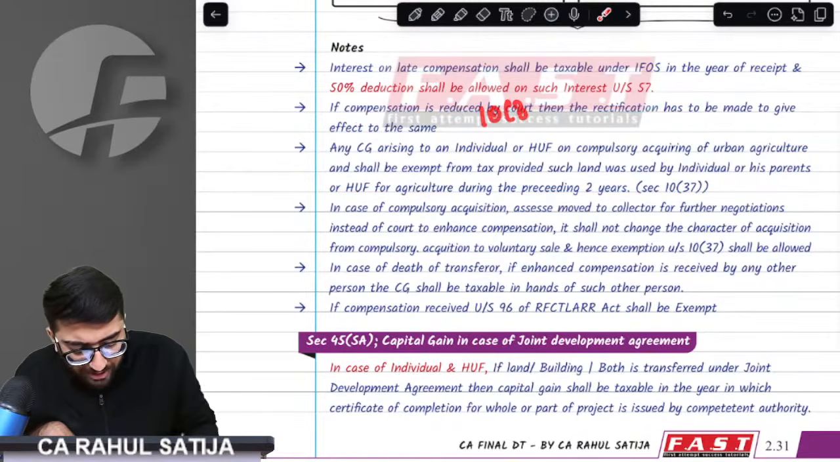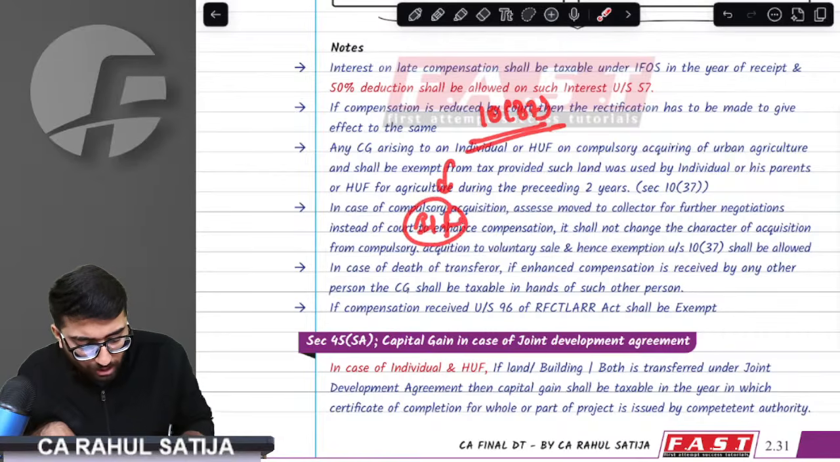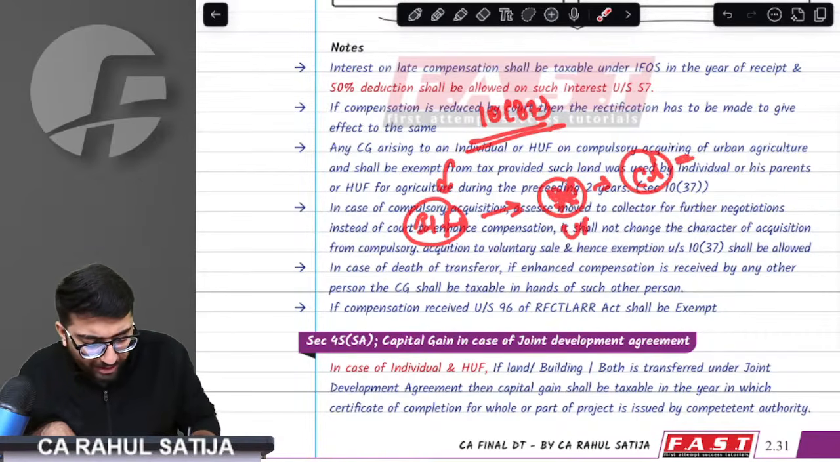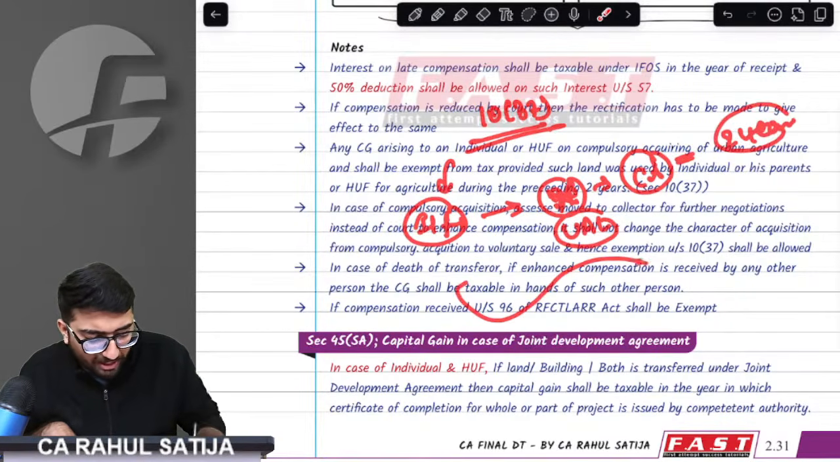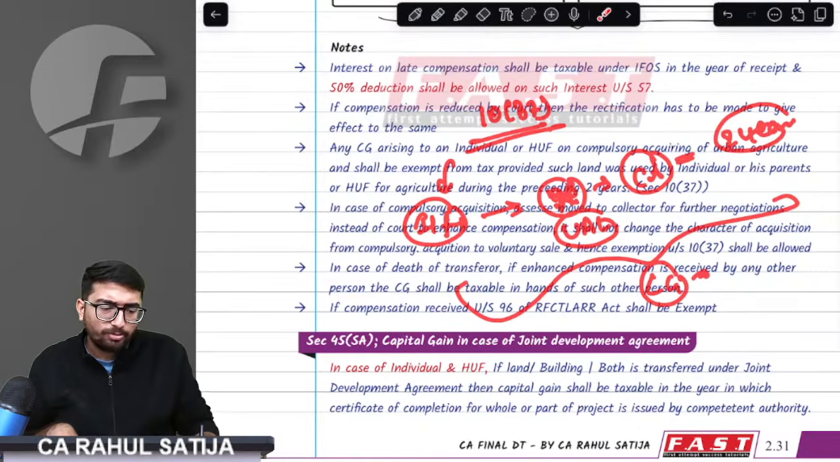We understood section 10(37). What is 10(37)? If you are any individual or HUF, you have urban agricultural land that has been compulsorily acquired, and you use the compensation for 2 years, then whatever the capital gain would arise, that is exempt. We understood this point.